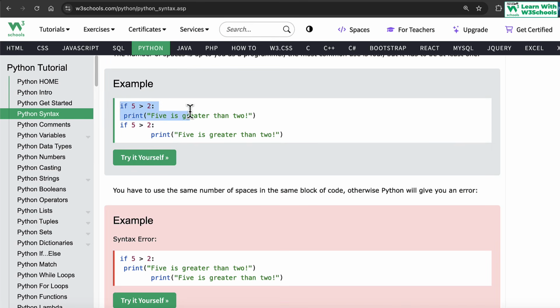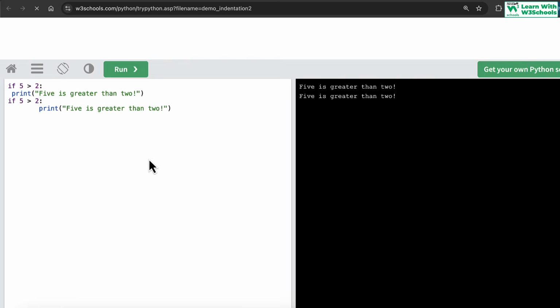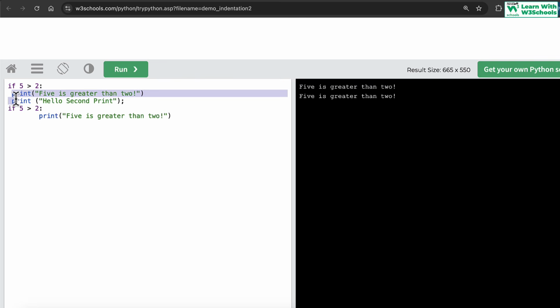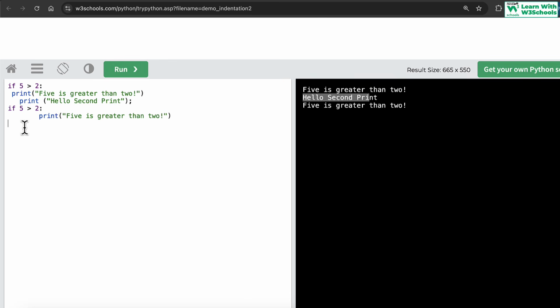Similarly, if you have multiple ifs, this is a separate if statement. If you execute the code to test what's happening here, you see both lines work perfectly. It doesn't really matter, because this if is concerned with this block, and this if is concerned with this block. So you can have one space or five spaces. At this moment it doesn't matter, as long as there's no second statement. So for example, I have another statement here, and I type in, for example, hello, second print. Now you have to make sure that both of these lines have the same indentation. If I run the code, you would see that I have Hello World printed, no problem, no error. But now if I add one more space here, this will create an error, because now the indentation is different.